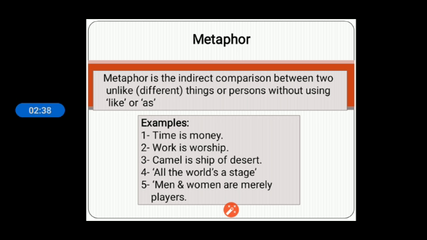So time and money are compared. You can say it like that also, time is like money. So it will be simile. But we are not saying like, we are saying that time is money. All the qualities of time are in money and money's qualities are in time. In the same way, work is worship. Camel is the ship of the desert. These are examples of metaphor.